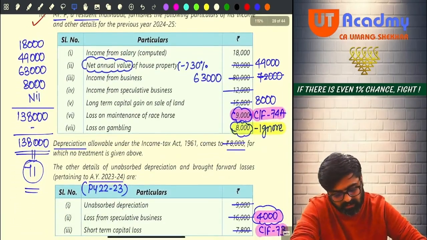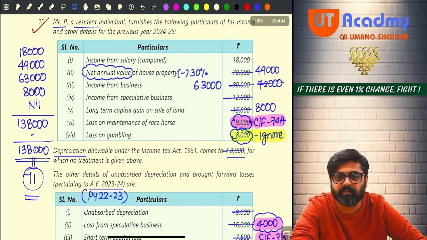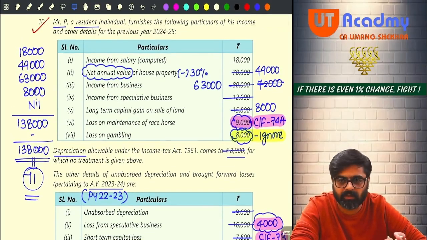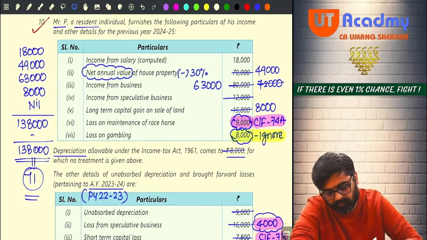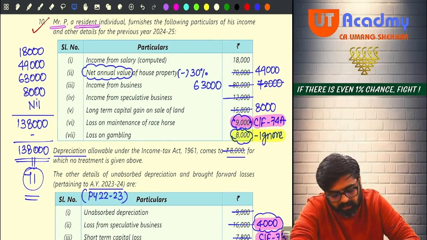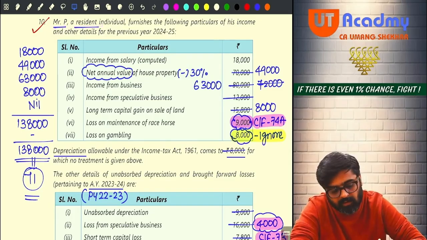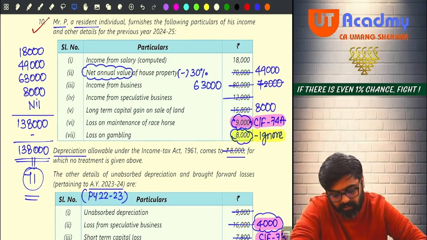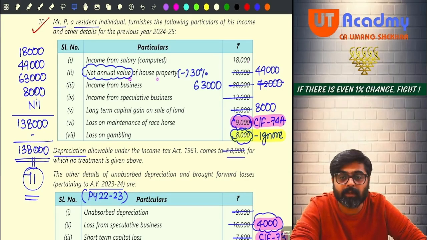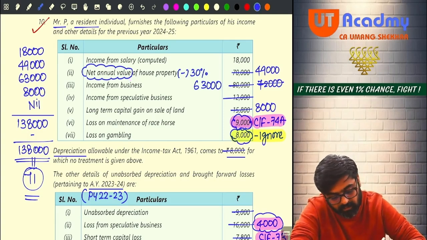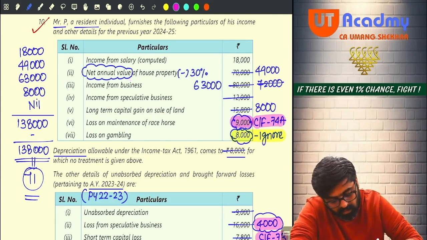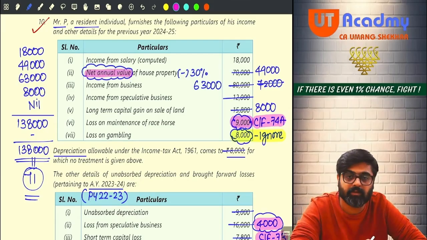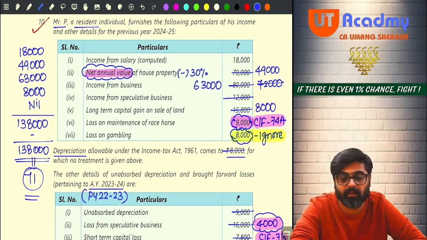Now the last question. This is a very easy question. Compared to the last 3 questions, this is very easy. Now, Mr. P is a resident individual, furnishes the following particulars of his income and other details for the previous year 2024-25. Income from salary is given. Net annual value of the house property is given. Please mark this important. They have given you net annual value of the property. This is not the final income of the house property. You will have to first calculate the final income of the house property.